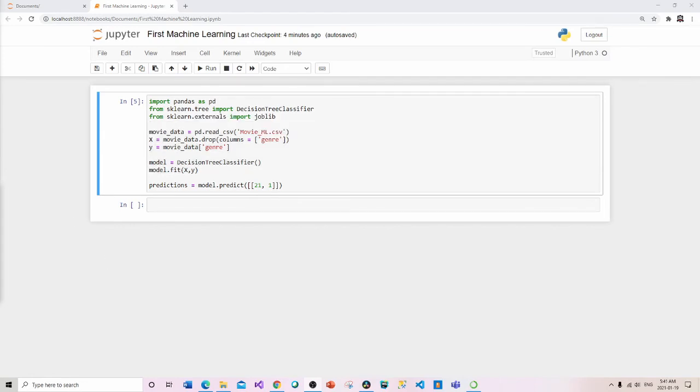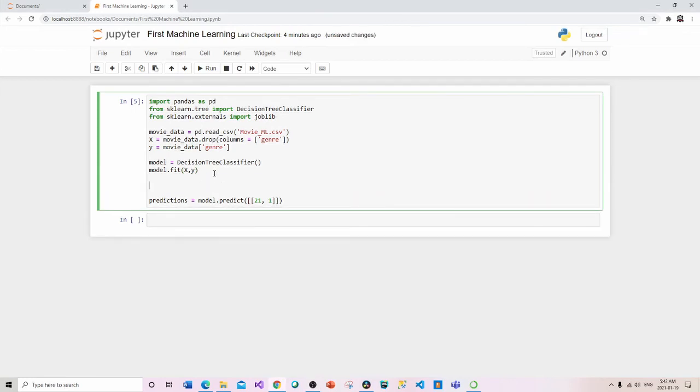So if we want to save and load models, we can use the joblib object. After we've trained our model, now we want to call this object. So joblib.dump.